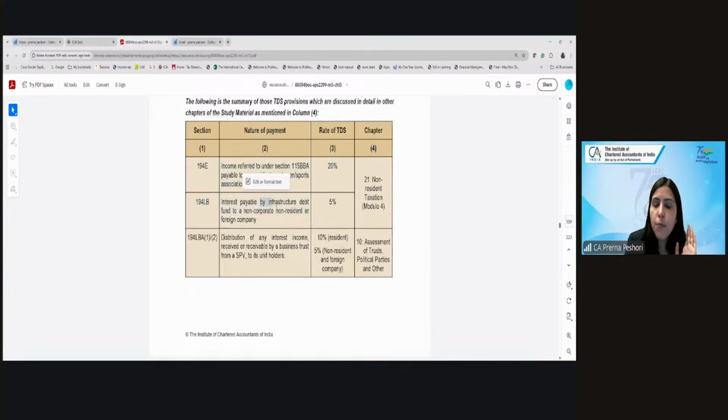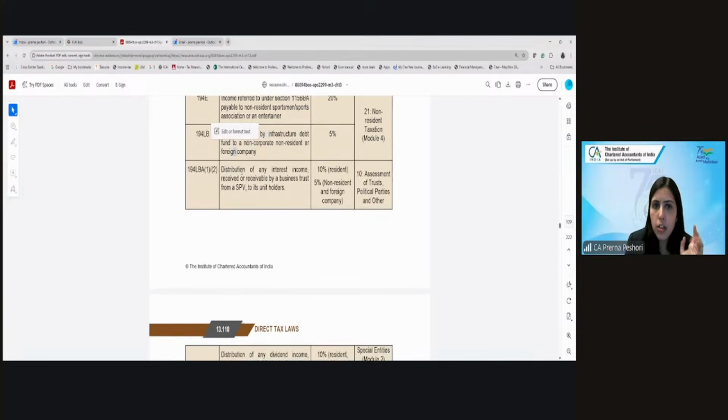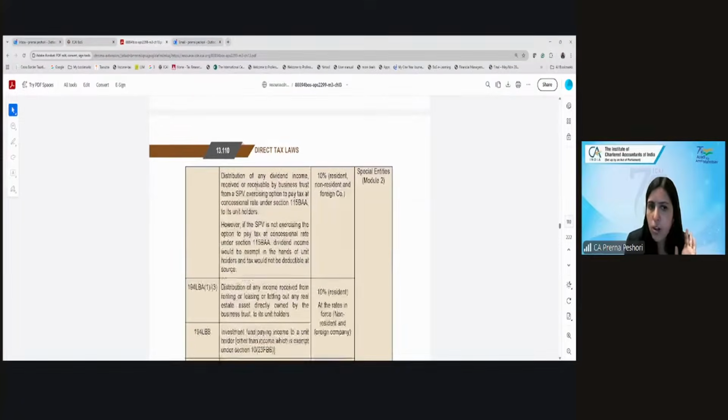Interest payable by an infrastructure debt fund to a non-resident or a foreign company, again covered in that chapter. This we did: distribution of interest by the business trust to the unit holder. If the unit holder is a non-resident, that we have already covered in the REIT chapter, so we are not doing it again here.